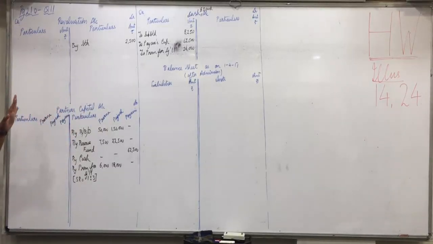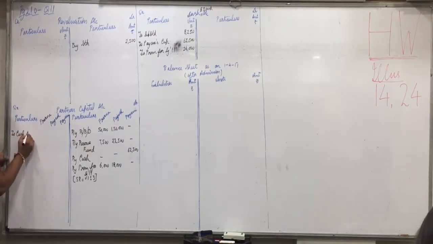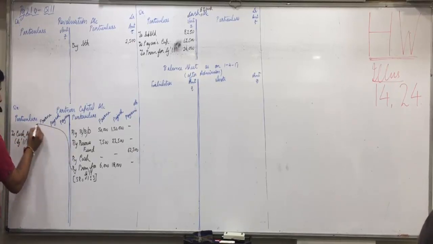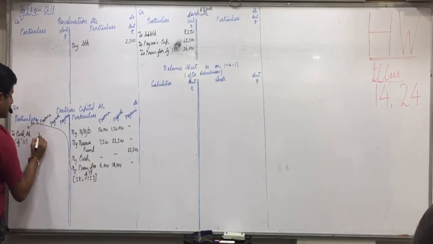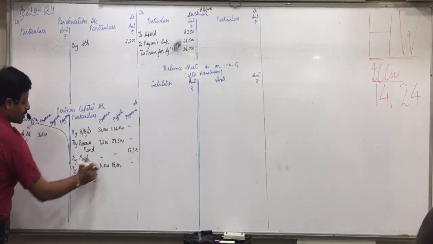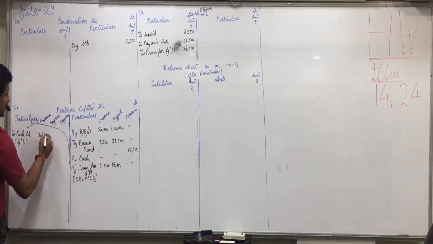Okay, 60% amount they have withdrawn. So that will come on the debit side to cash account in bracket goodwill. This amounts 60% they will withdraw. 6,000, 60%, 3,600. 18,000, 60%, 10,800.